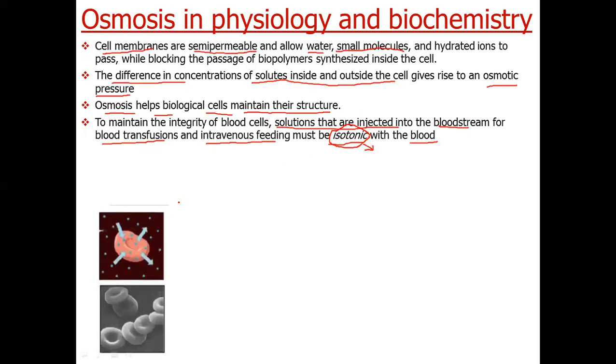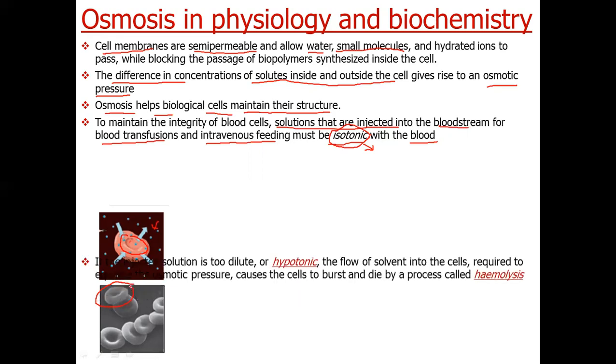So what will happen? This is a blood cell and this is a solution that we have injected. If these two have the same osmotic pressure, then there will be no flow of solvent either from inside to outside or from outside to inside. So the cell structure will remain the same.